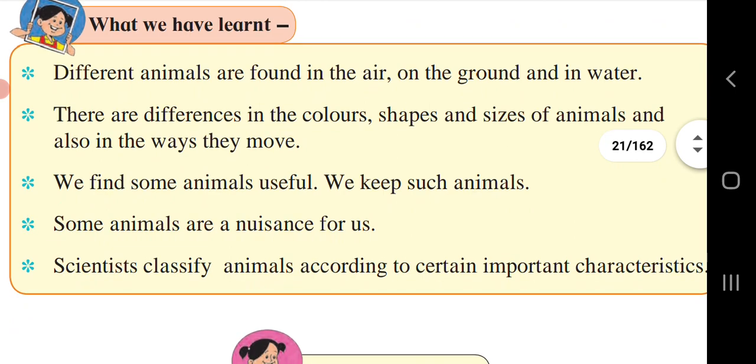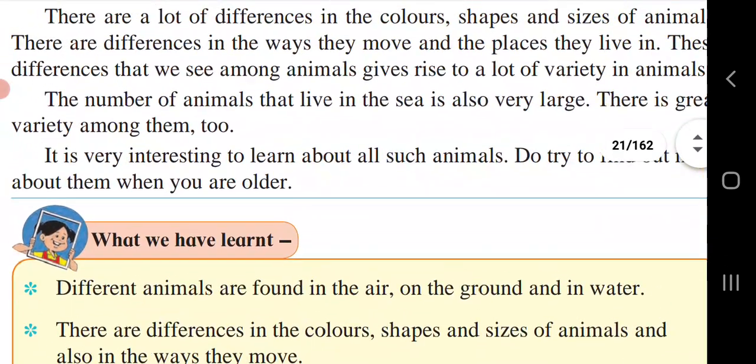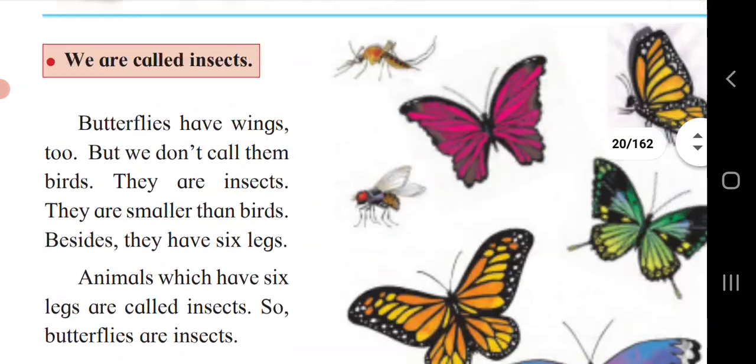So what we had discussed in this topic: different animals are found in the air, on the ground and in water. There are differences in the colors, shapes and size of animals, and also in the ways they move. We find some animals useful. We keep such animals. Some animals are a nuisance for us. Scientists classify animals according to certain important characteristics. These were the special features which we had discussed in depth. Today's topic we will revise once again.